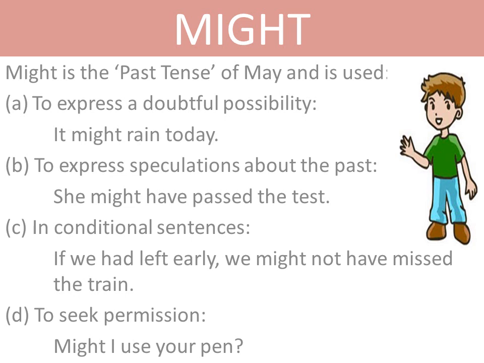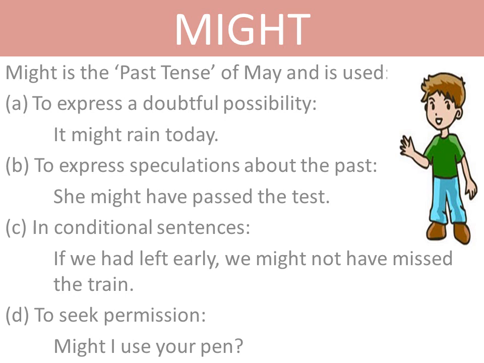Then might is also used to express speculations about the past. She might have passed the test. So, some girl attempted a test and she didn't pass, and now in the present, we are speculating that probably she might have passed the test. Okay.